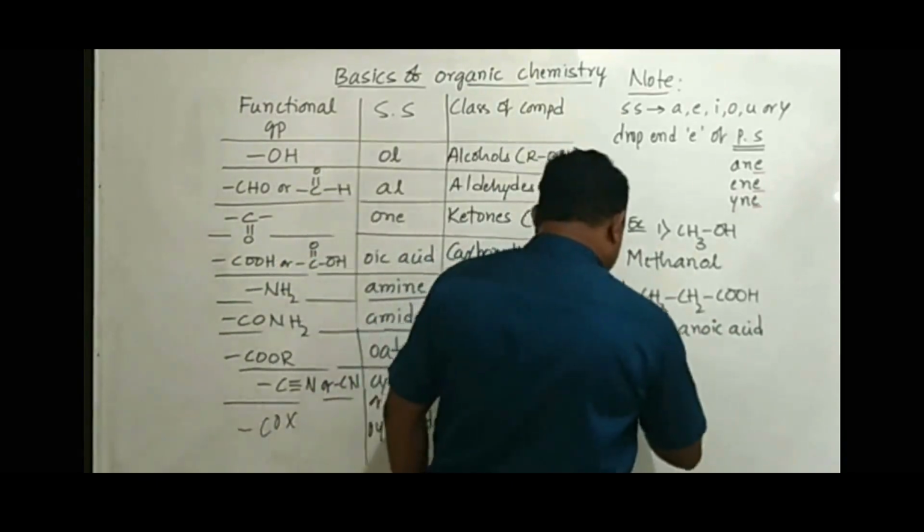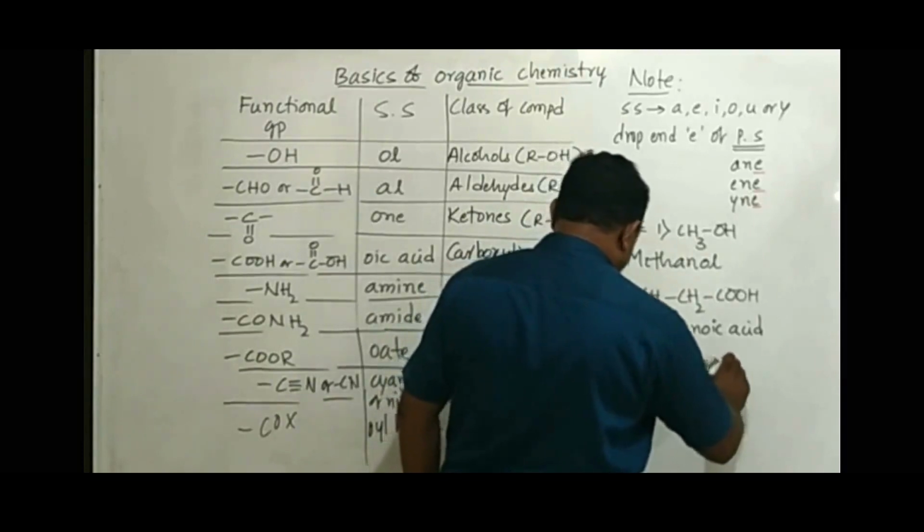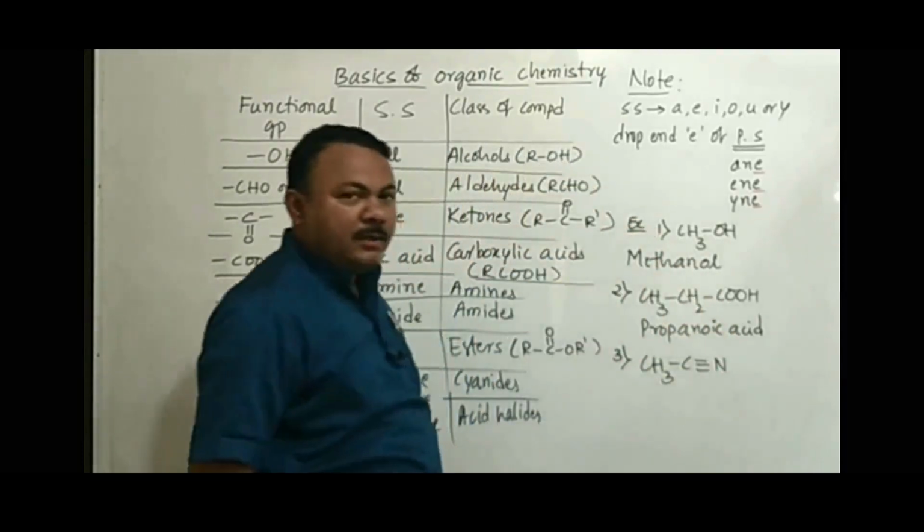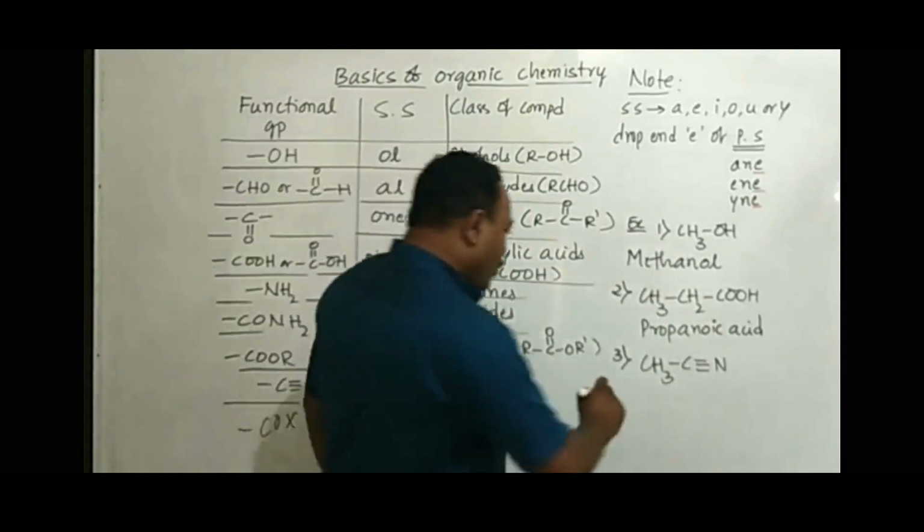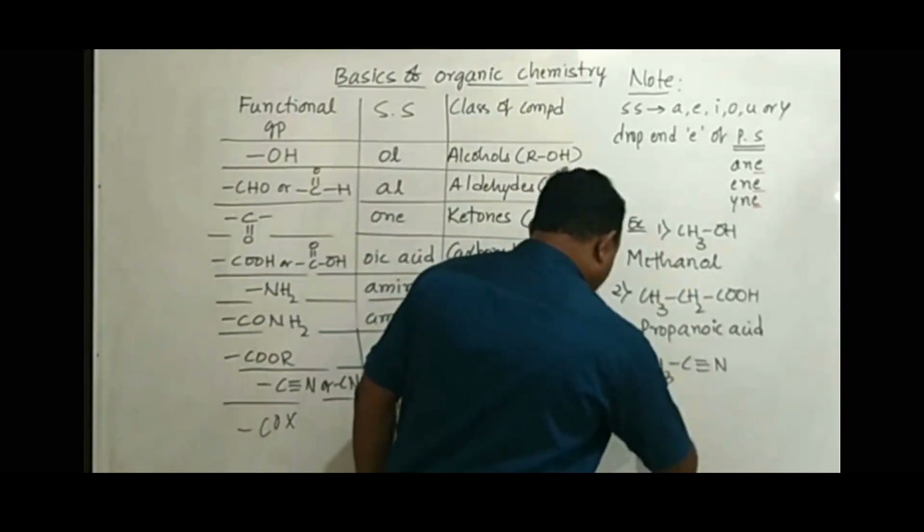Let us take another example. CH3CN if I take. The compound now has 2 carbons. For 2 carbons, we use word root eth.